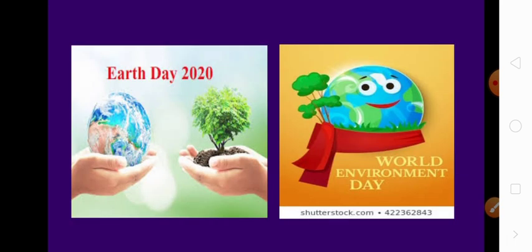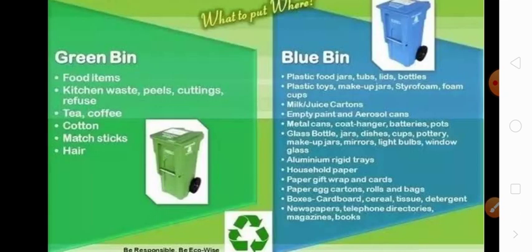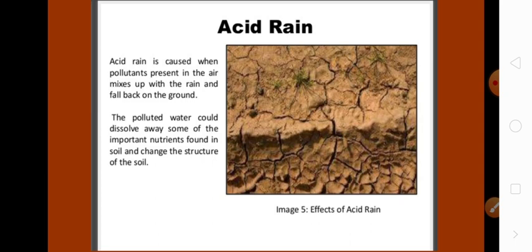So by far, this is what you have to do, children. You have learnt a lot of things. You have to find out the dates of Earth Day and World Environment Day. You have learnt about the green and blue dustbins. Keep learning that and try to use it wherever you see the green and blue dustbins. You have to tell other people also, if they don't know, what to throw in the green dustbin and what to throw in the blue dustbin. You have learnt about acid rain also.